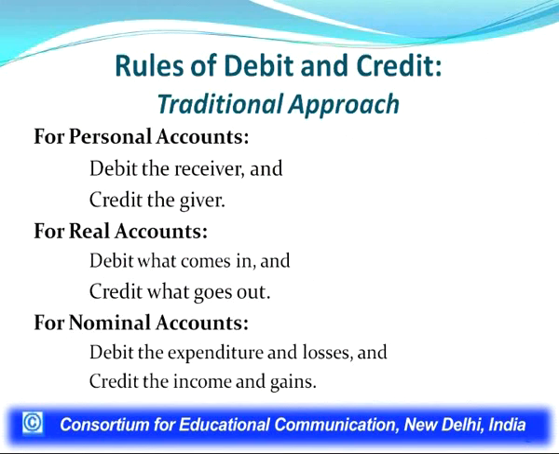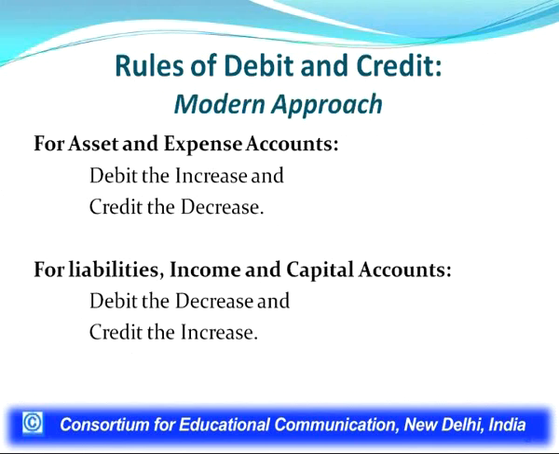In the last lecture, I also discussed the modern approach regarding rules of debit and credit. In this approach, we divide all accounts into 5 categories: the asset account, expenses account, liabilities account, income account and capital account.